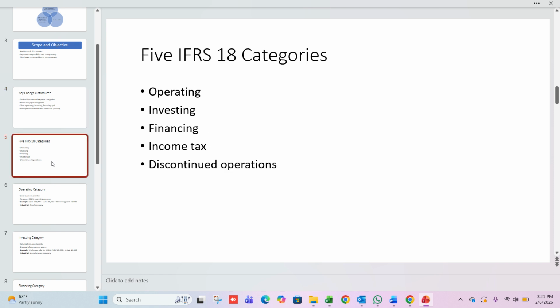IFRS 18 categories. Under IFRS 18, all income and expenses must fall into one of five categories: operating, investing, financing, income tax, and discontinued operation. From an exam point of view, the most important classifications are operating, investing, and financing.